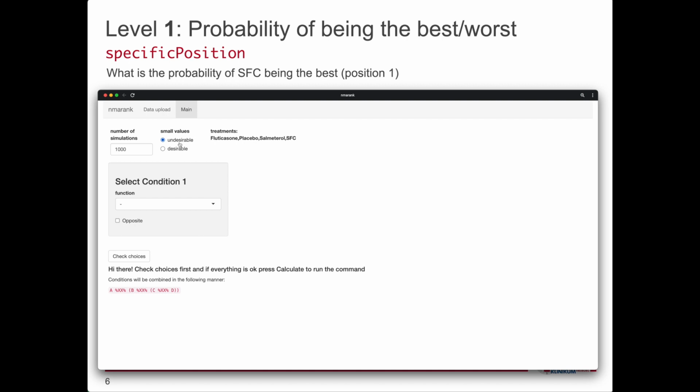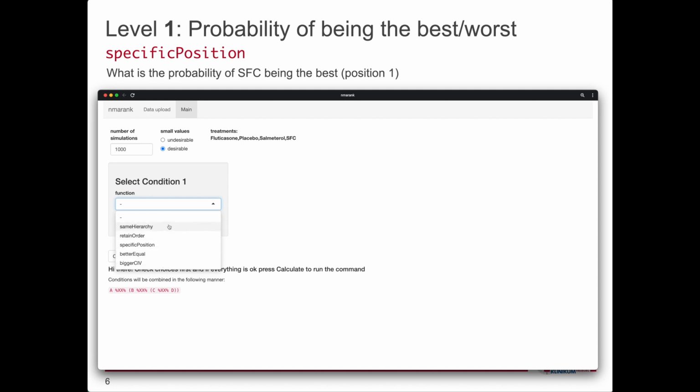Here first I have to define small values as desirable and then define my question. This is done by the condition box. In NMA Rank, the hierarchy question is described as a condition or set of conditions that a hierarchy must fulfill. This is done by using these predefined logical functions given in the menu.